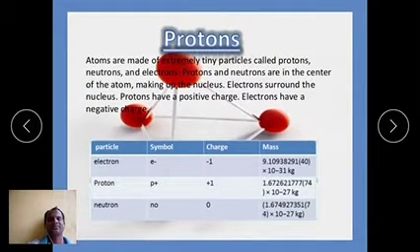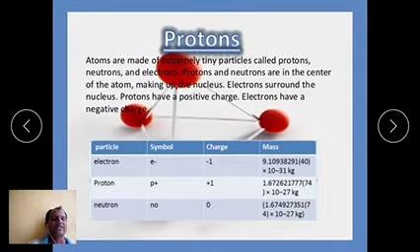And the next one is the characteristics of the protons. Atoms are made up of extremely tiny particles called protons, neutrons, and electrons. Protons and neutrons are in the center of the atom, making up the nucleus. Electrons surround the nucleus. Protons have a positive charge, electrons have a negative charge. In that case, we have to discuss briefly the characteristics of the protons.